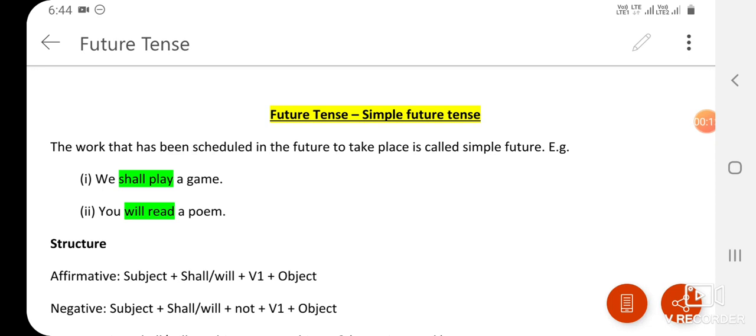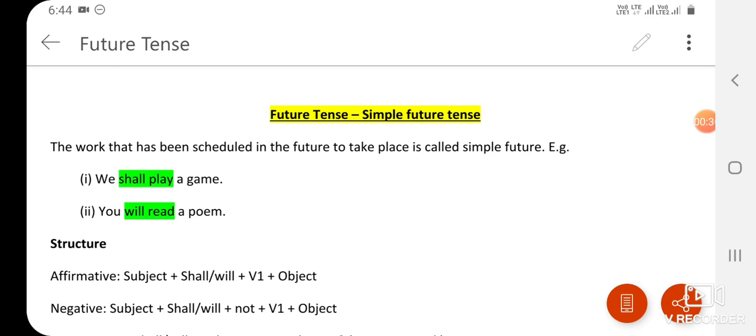So let's start. Simple future tense. This tense is used for the work that has been scheduled in the future to take place. It is called simple future tense. For example, we shall play a game. You will read a poem.